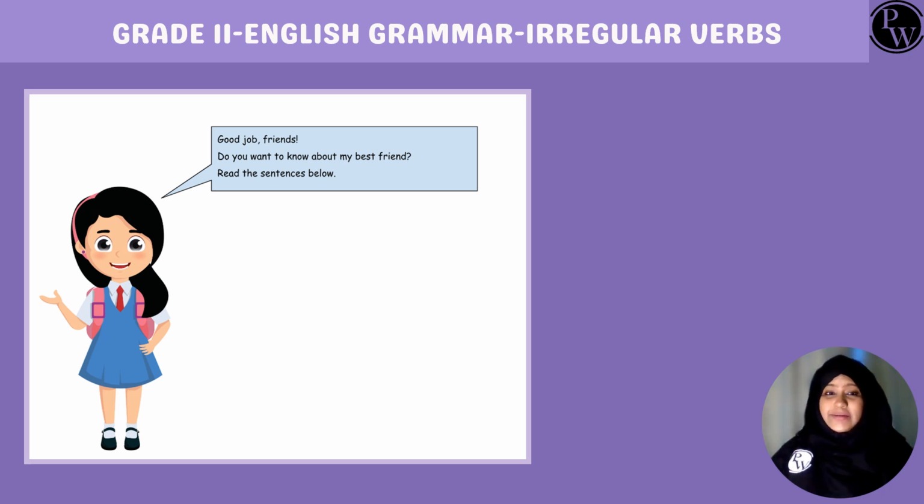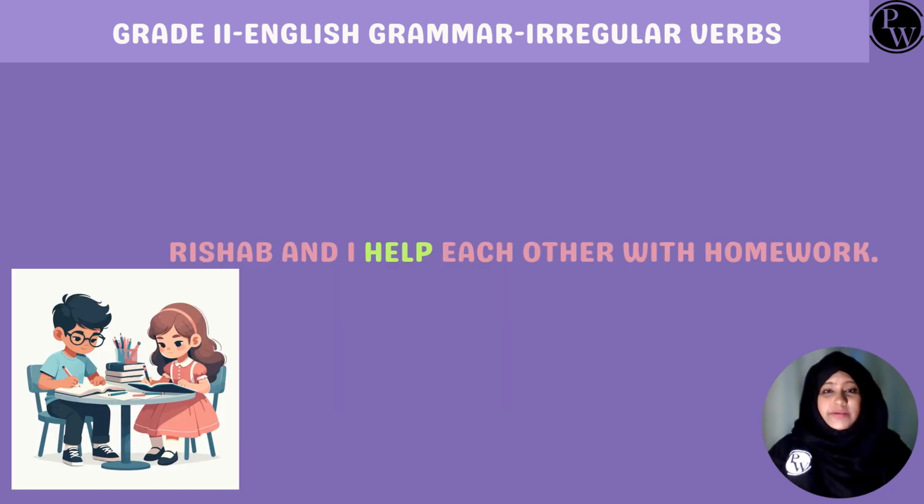Let's get started. As we read, let's pay attention to the green bold words in the sentences. Before we read more about her friend, let's read what Sanvi has to say. Good job, friends. Do you want to know about my best friend? Read the sentences below. Let's read this sentence. Rishabh and I help each other with homework. Here, the word help is in bold.